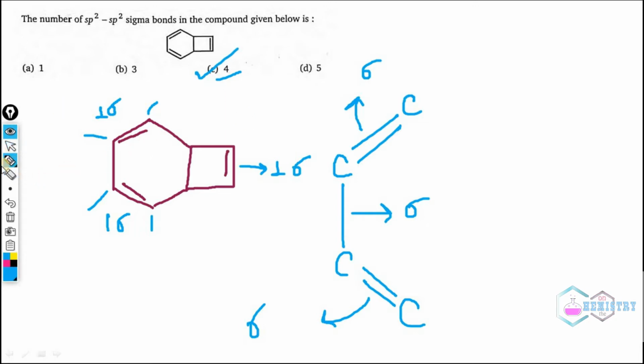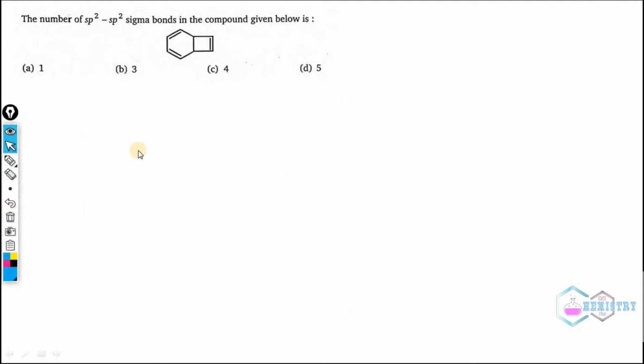So how will this problem be done? If we have clear-cut knowledge about sigma bond and pi bond formation and the hybridization of the carbons, we can easily solve it. You just have to keep in mind that these two are also sigma bonds, and this will be another sigma bond that we initially omitted. So come to the next problem then.